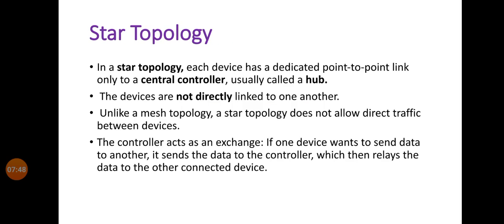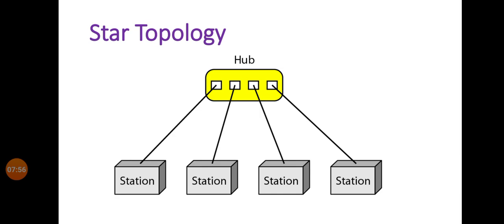Then the second point about star topology is that the devices are not directly linked to one another. You can see these 4 stations are connected directly to the hub but not directly connected with each other. The devices, meaning stations, are connected to each other indirectly via the hub.